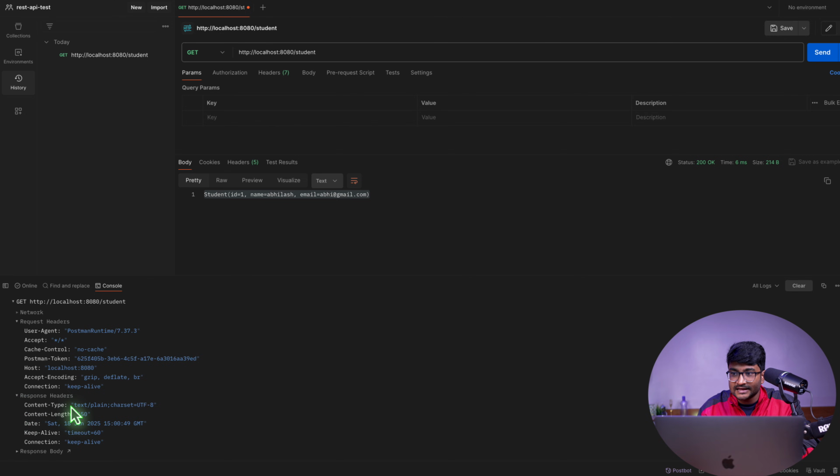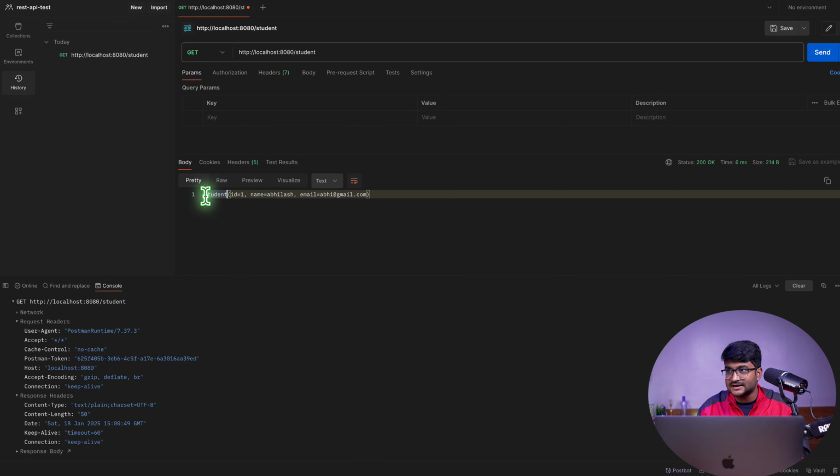And you can see it is written here, text plain. That means in plain text format, the content type which has been generated by the server said, hey, I'm sending you the data, and the content type, the format of the data, is text plain.